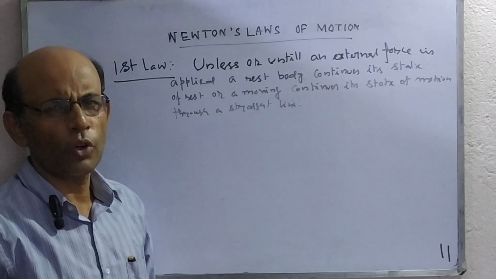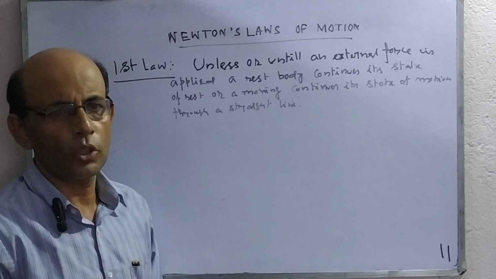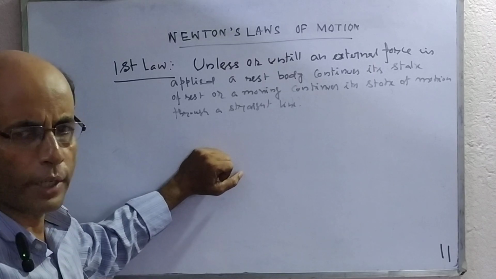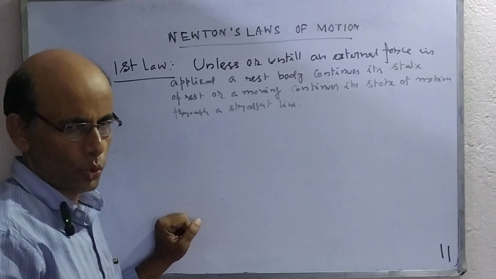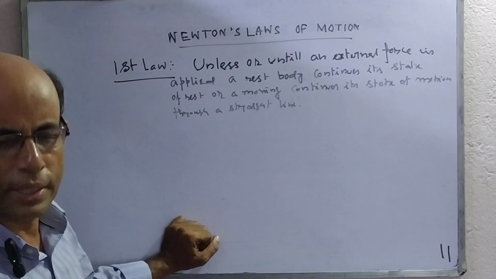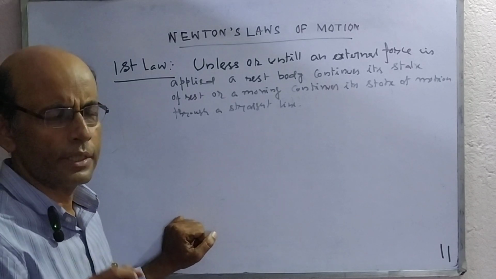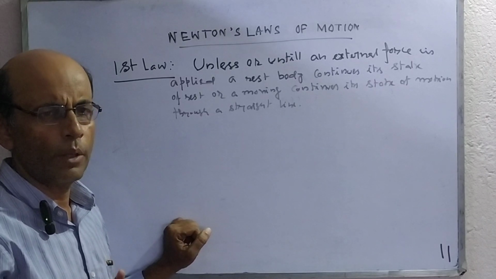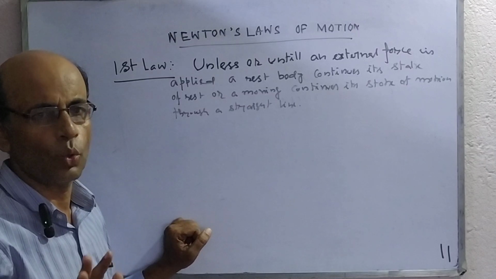What subjects can we know from Newton's first law of motion? Definition of force: by applying which a rest body can be moved or tends to move, or a moving body can be stopped or tends to stop, that is called force. And the second, inertia. What is inertia? A rest body has a tendency to continue its state of rest, or a moving body has a tendency to continue its state of motion. This is known as inertia.